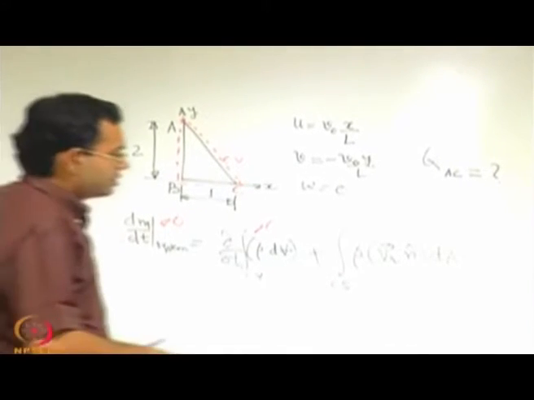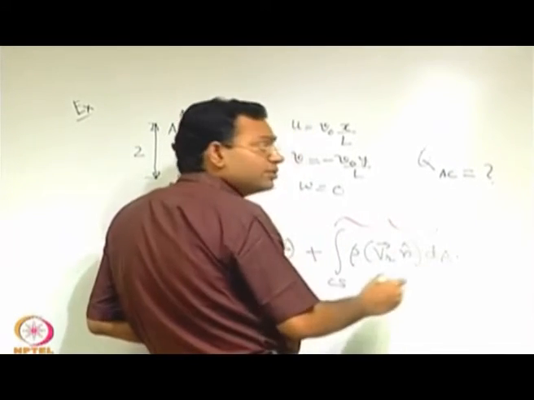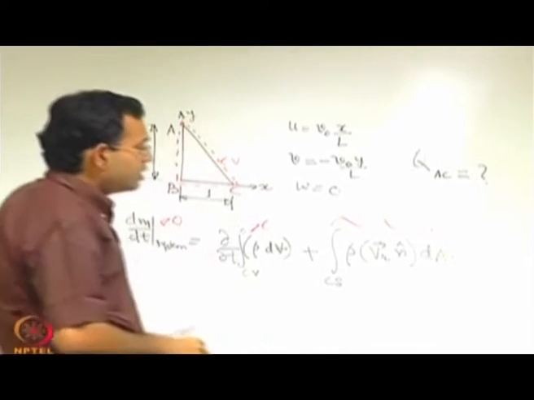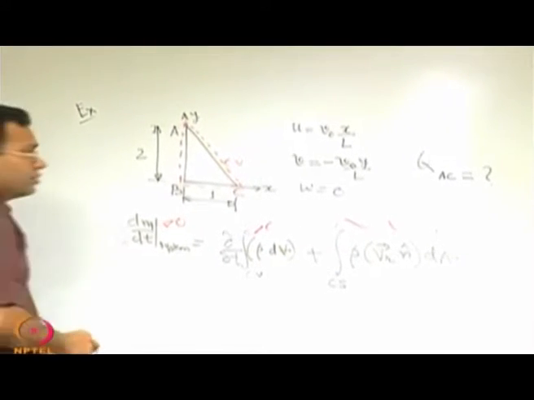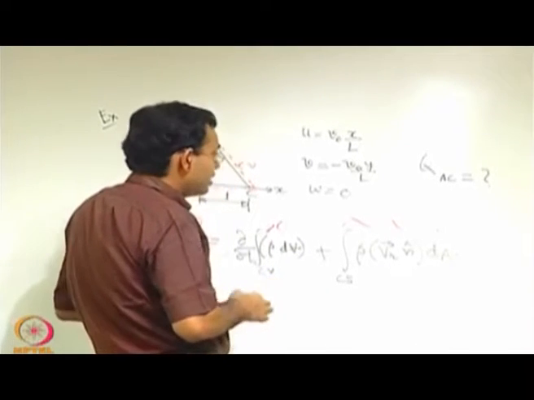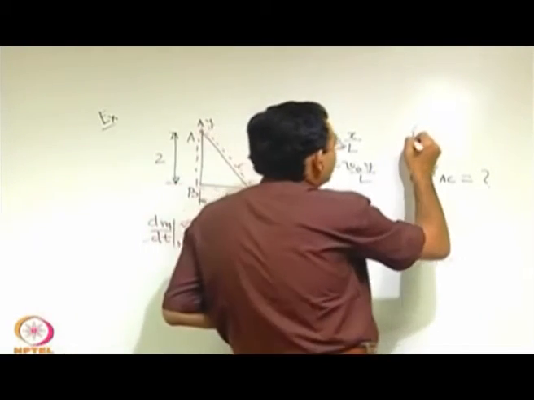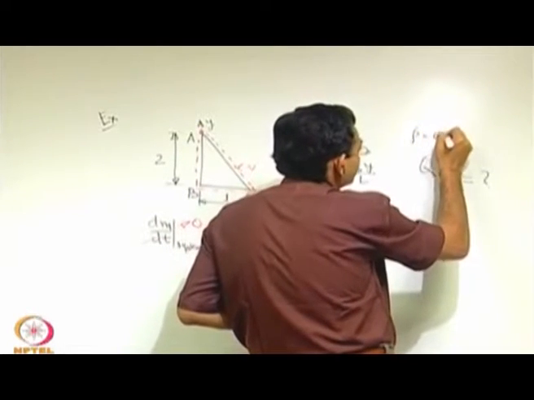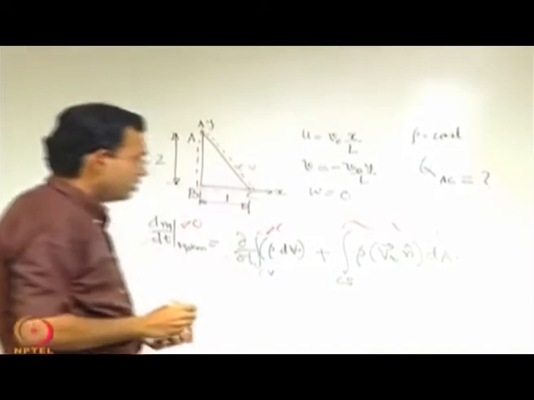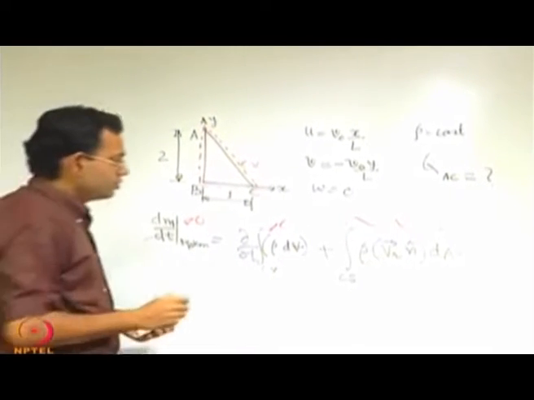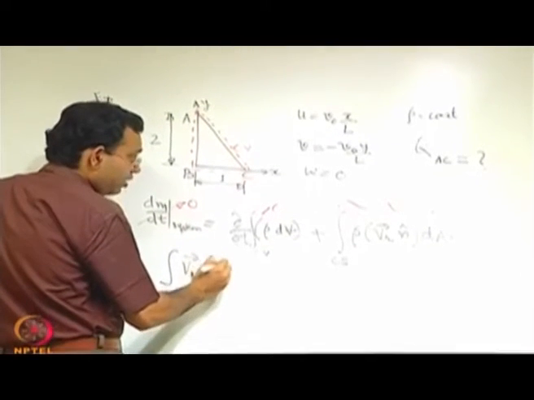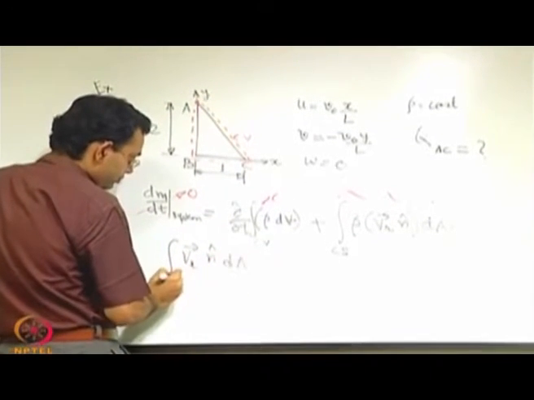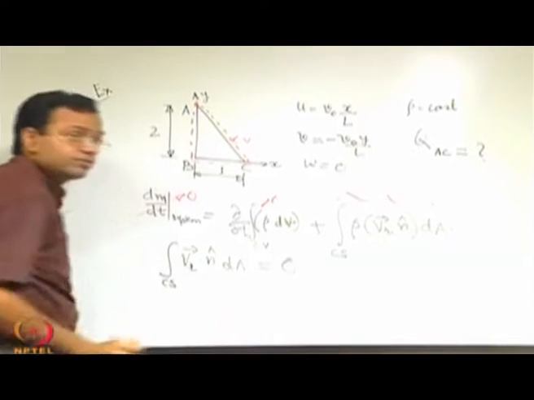So, what remains is this net term, which is nothing but basically the net rate of outflow minus inflow of mass equal to 0. So, if rho is a constant, let us make a further simplification that rho is a constant, then this will boil down to basically integral of v dot n dA over the control surface equal to 0.